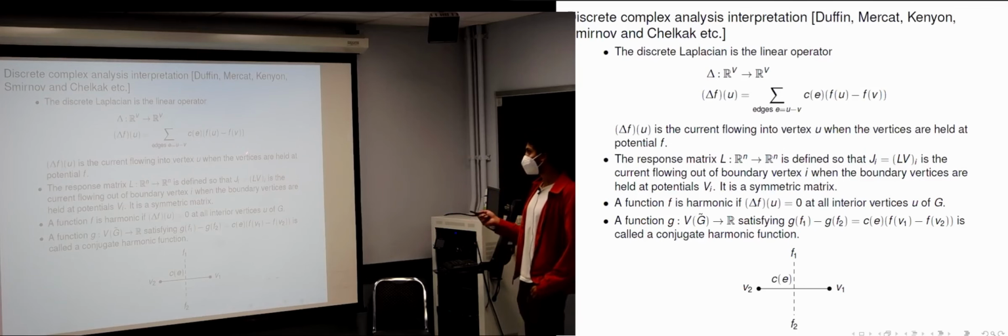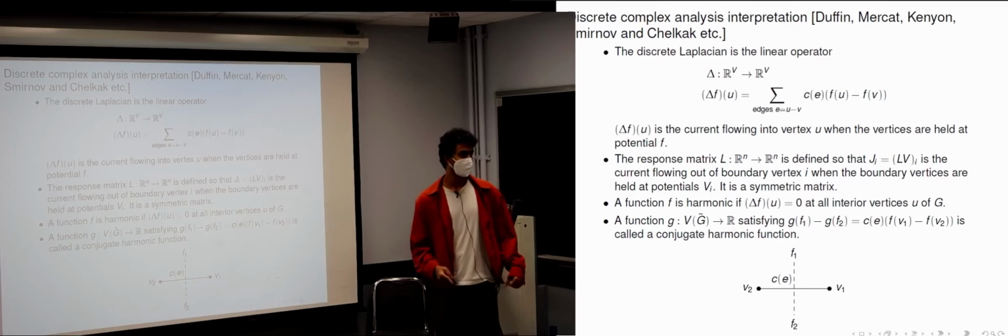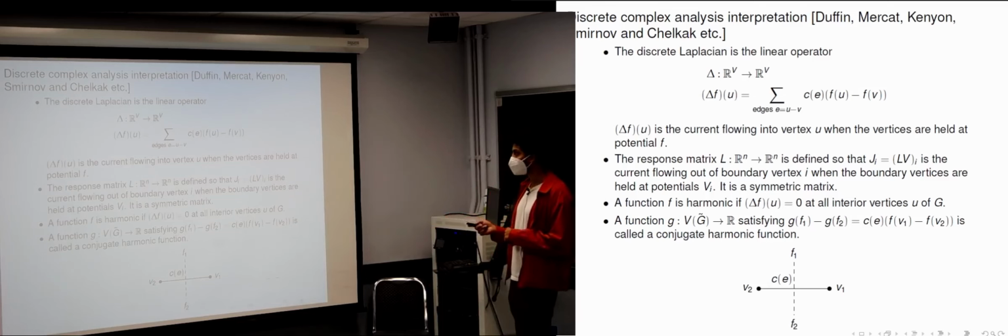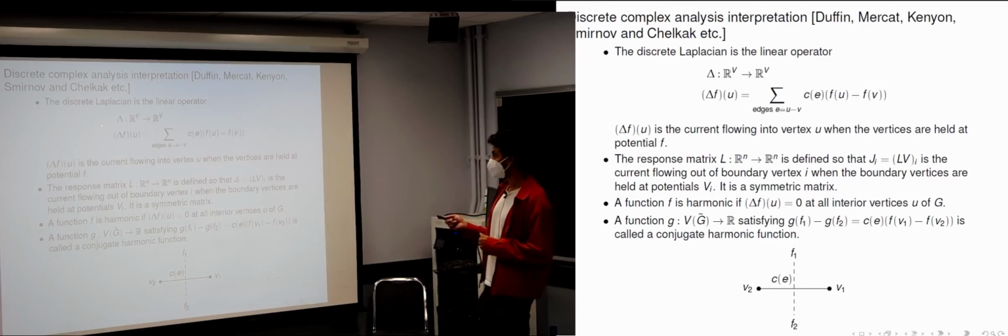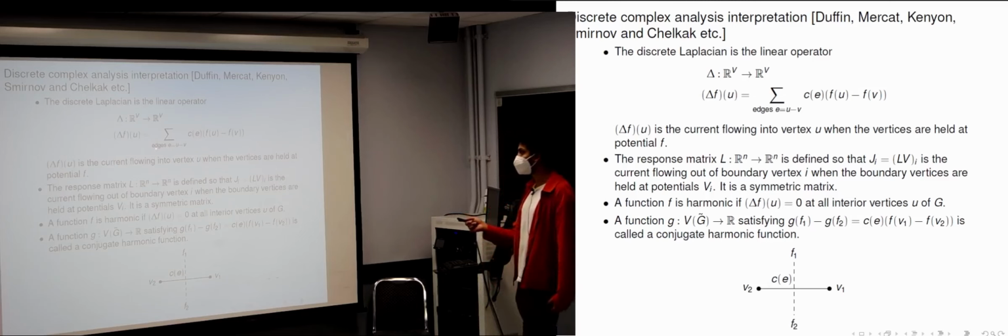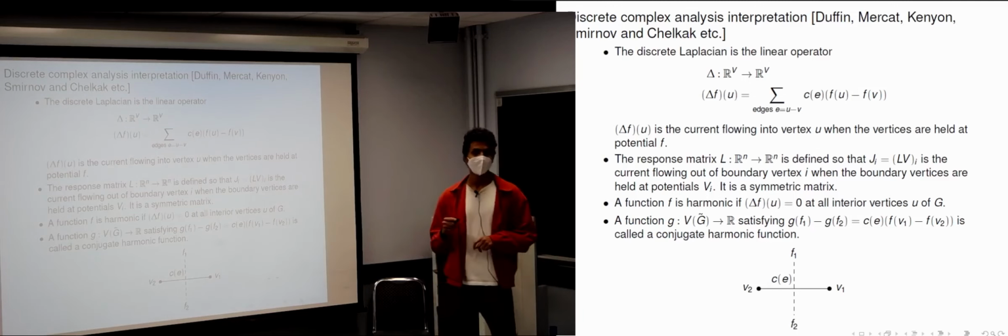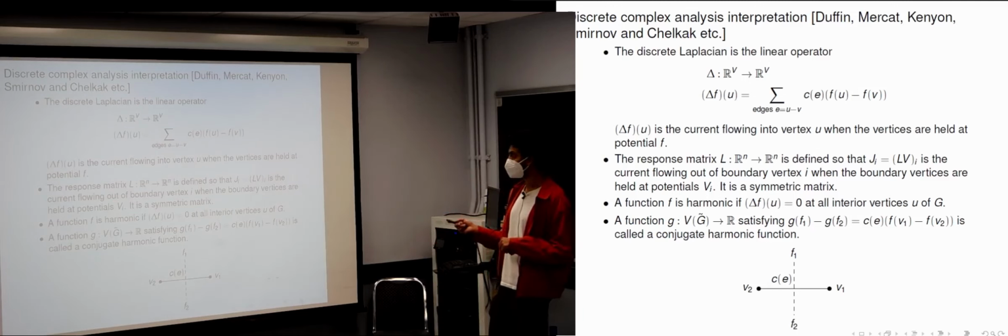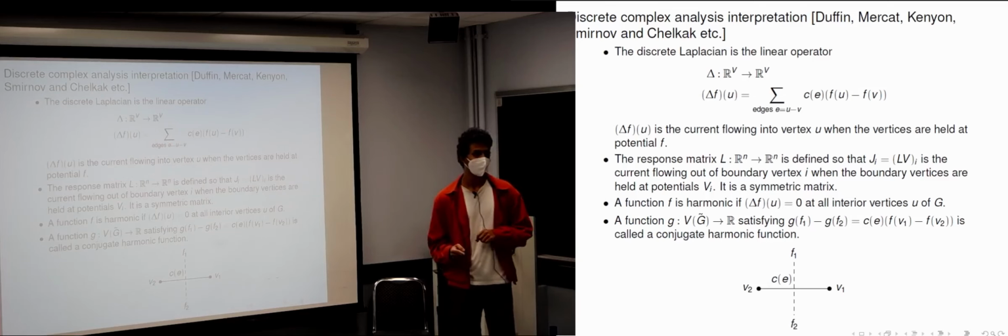So associated to electrical networks is a certain difference operator called the discrete Laplacian. It's a discretization of the usual notion of Laplacian. And here's what it's defined to be. So you start with a function on the vertices of the graph, and you apply the Laplacian to it. You get another function on the vertices of the graph, which is defined in this way. And one way to think of what this is: if you hold all the vertices of your network at certain potentials, then it's telling you how much current flows into each vertex of your network.